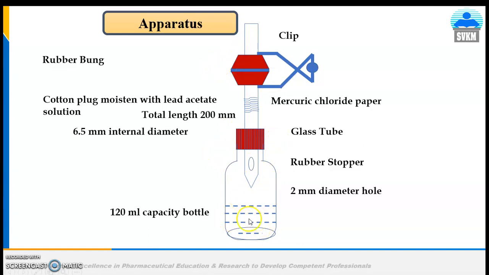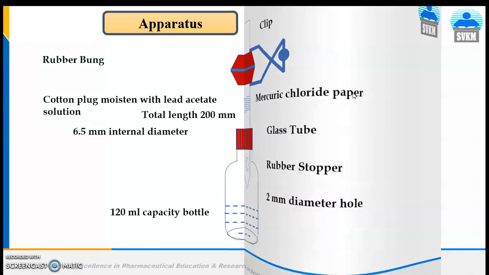When the arsine gas is liberated in the generator bottle, it travels through this glass tube and reaches the sandwiched mercuric chloride paper, and it will stain the mercuric chloride paper yellow in color. That is all about the Gutzeit apparatus.